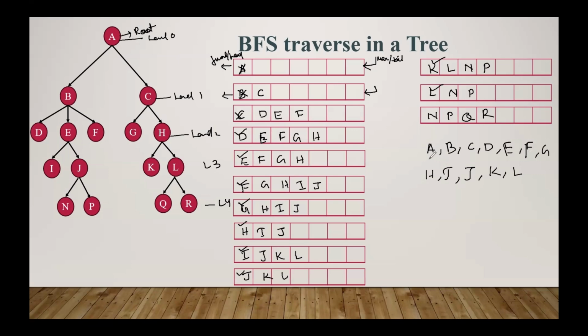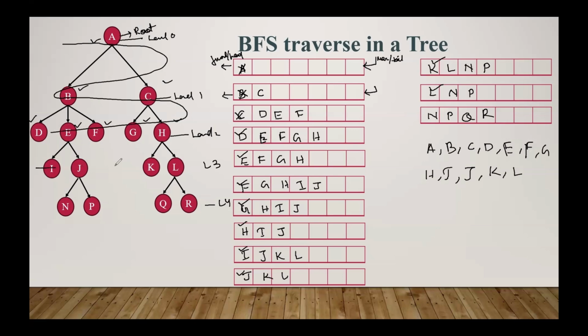Now you just see A, B, C. So what happened? First A, then B, then C, then D, then E, then F, then G. So this is the sequence it follows. All the traversing is done sequentially.